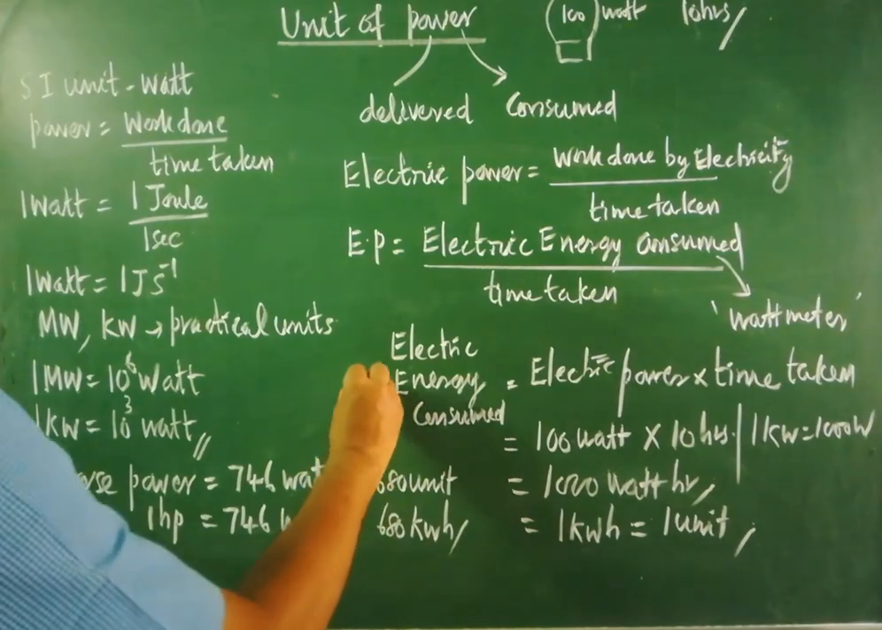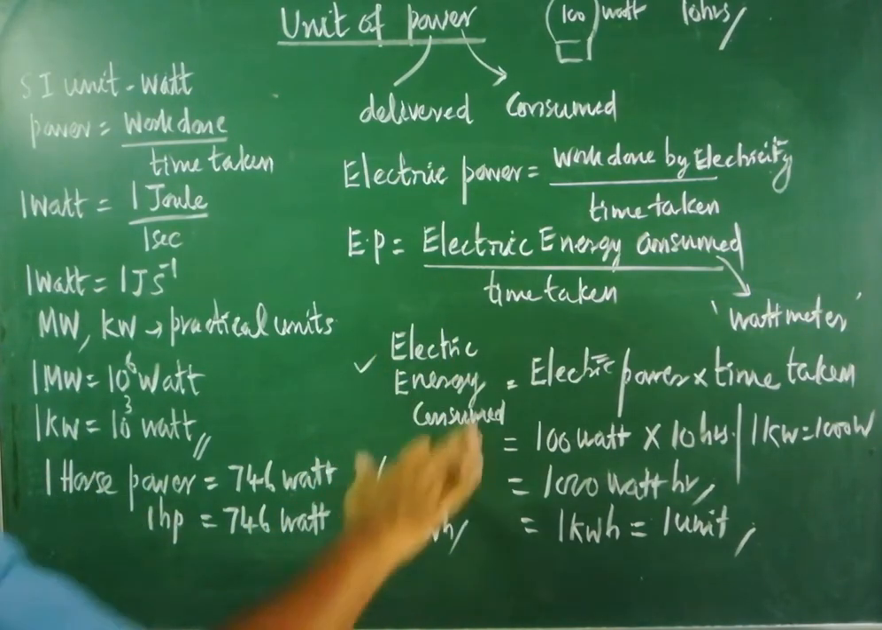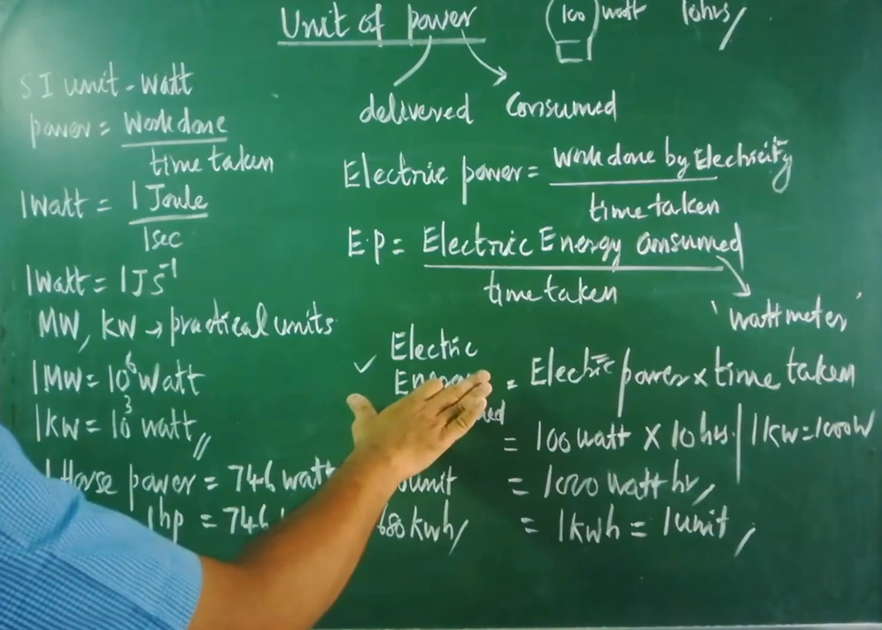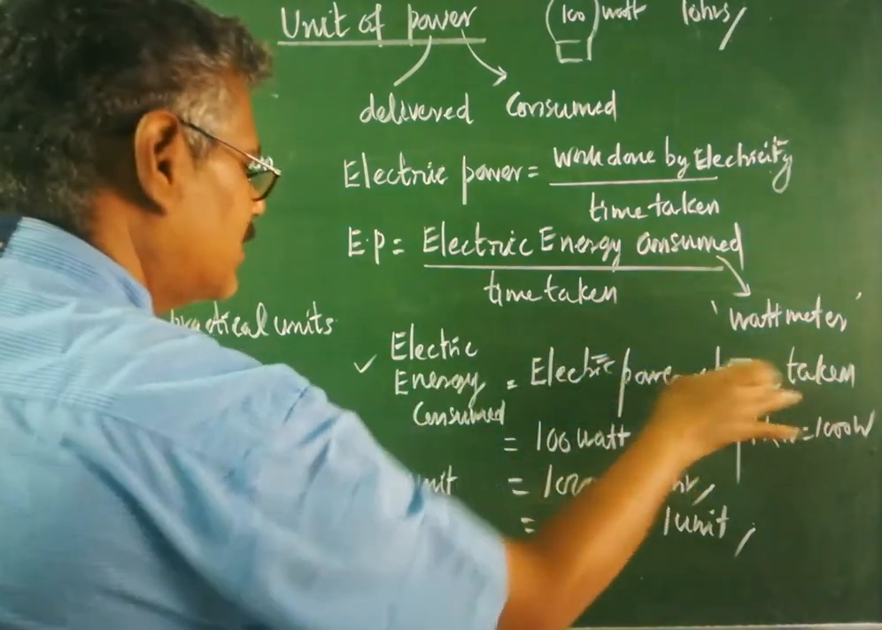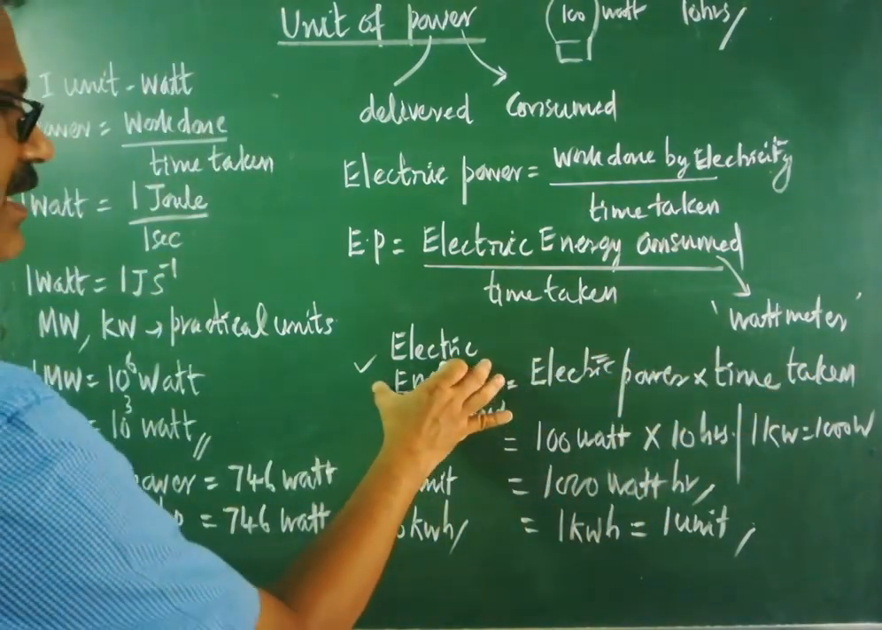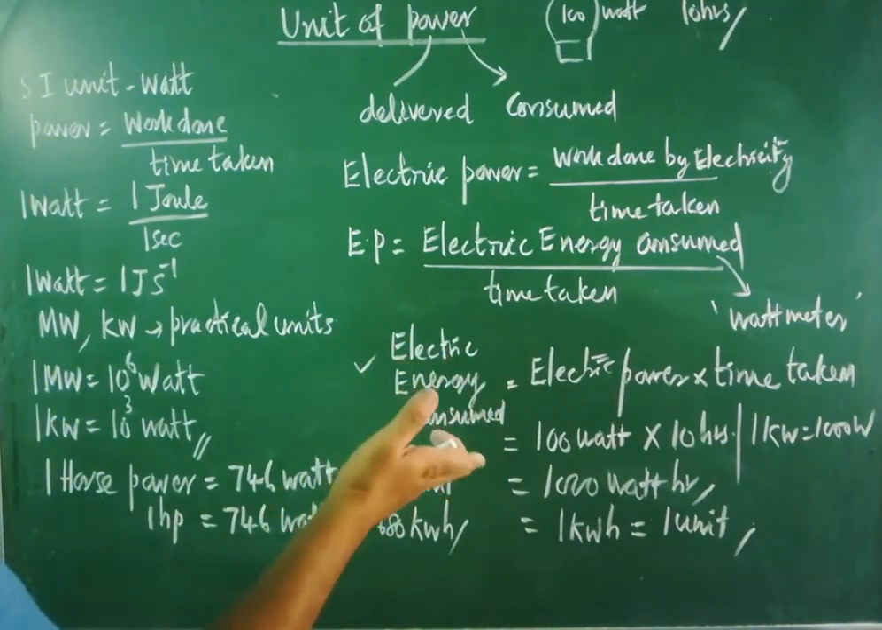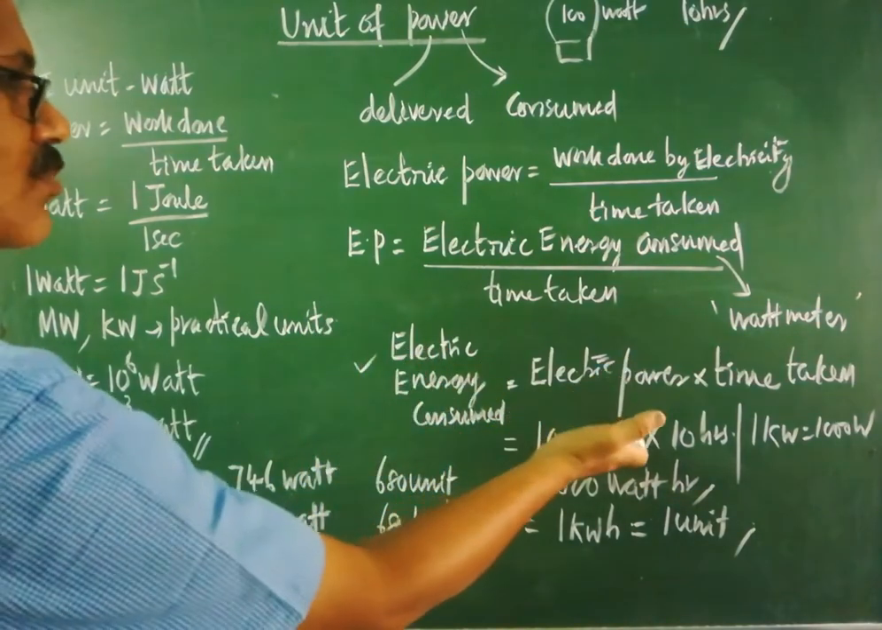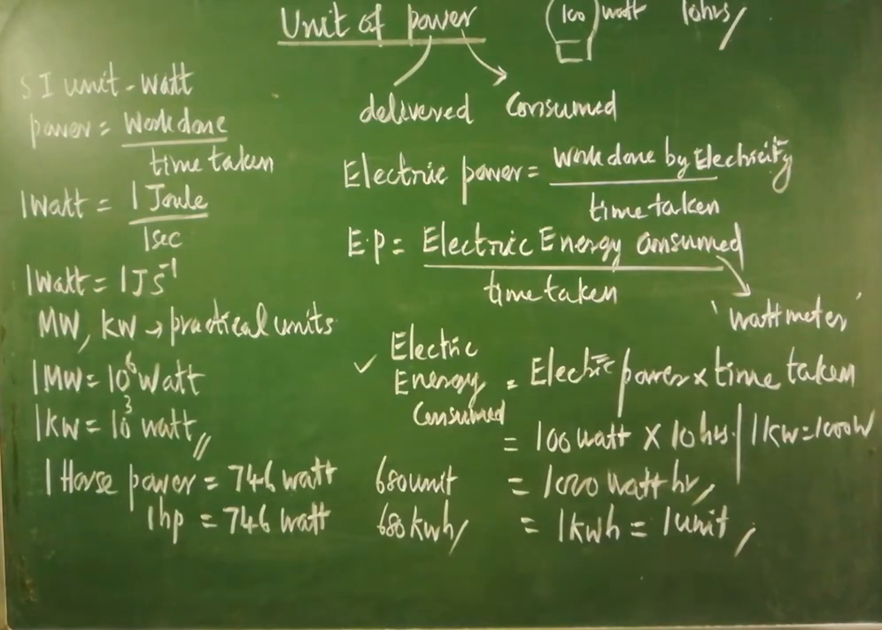So we are going to do one problem also later. So this is the fundamental idea. With the help of electric power and time taken, which one can be measured? The electric energy consumed by you, the consumer, can be measured with the help of the formula as well as with the help of the meter. Okay.